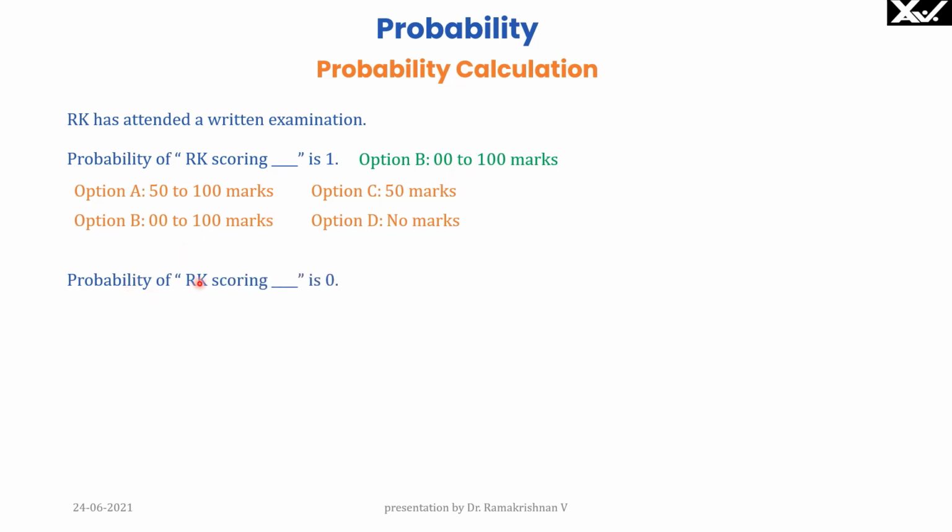What is the probability of RK scoring dash is 0? That means no marks. I have to get any 1 mark from 0 to 100 because I have attended the examination. Therefore, the probability of getting no marks is 0.